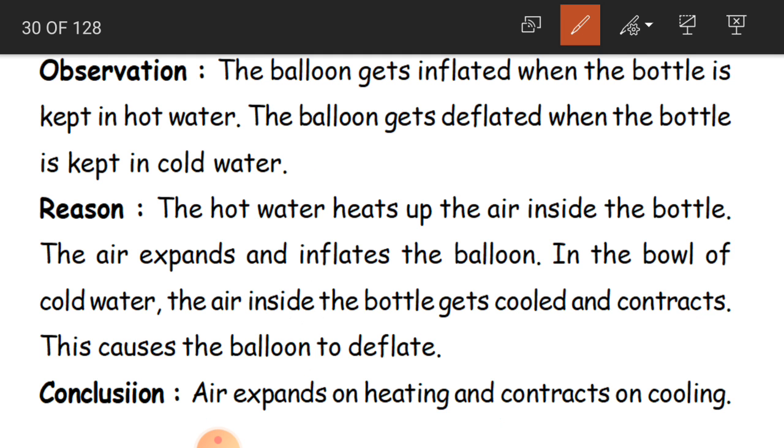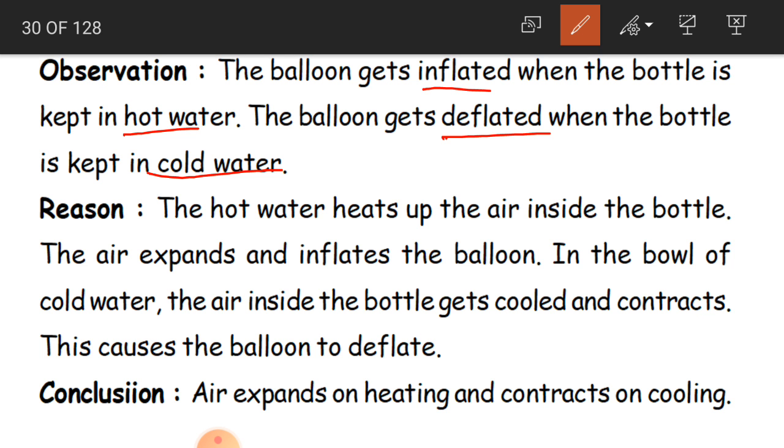Inflated means filled with air or gas. The balloon is going to be filled with air or gas when the bottle is kept in hot water, and when it is in the cold water, it is emptied. The air or the gas which is there in the balloon is being emptied, because of this contraction.